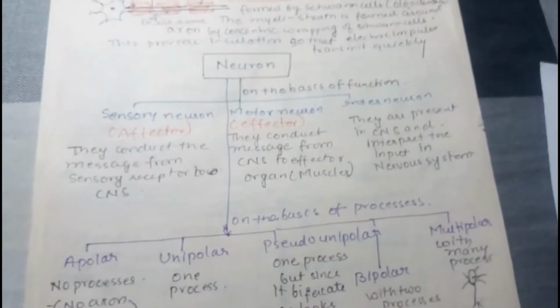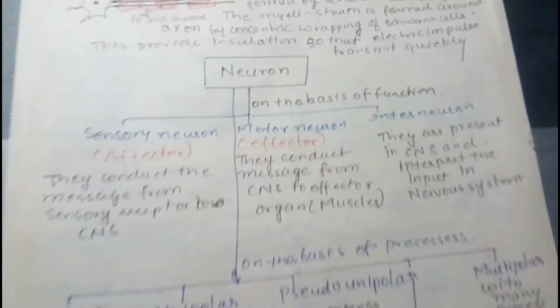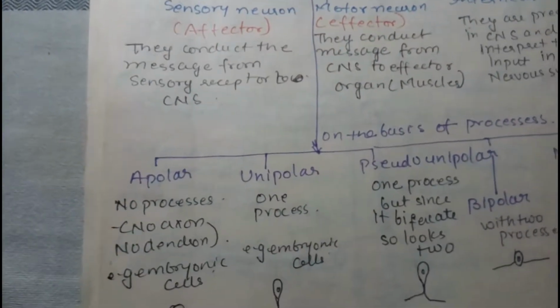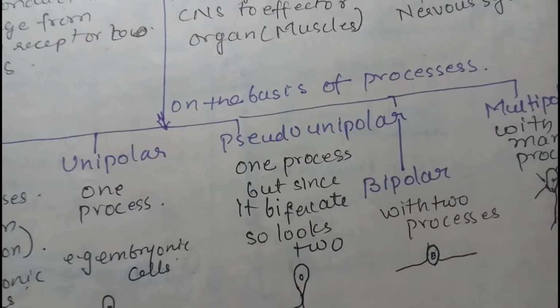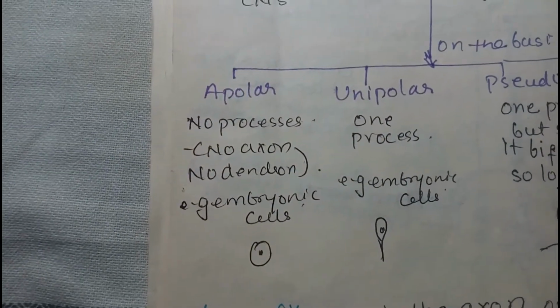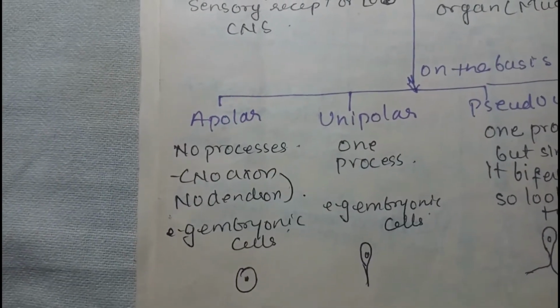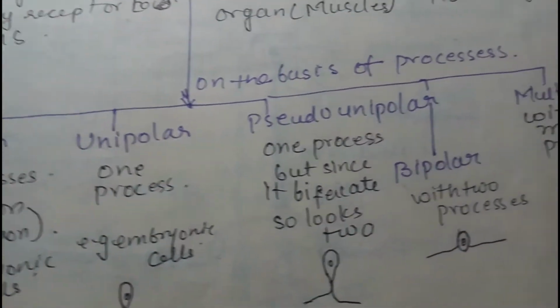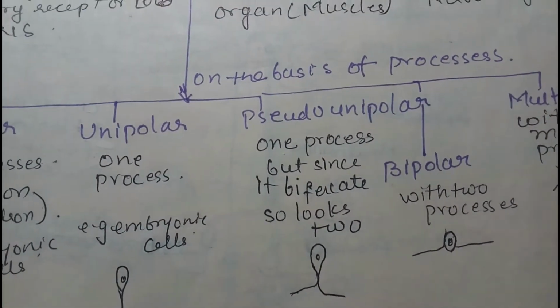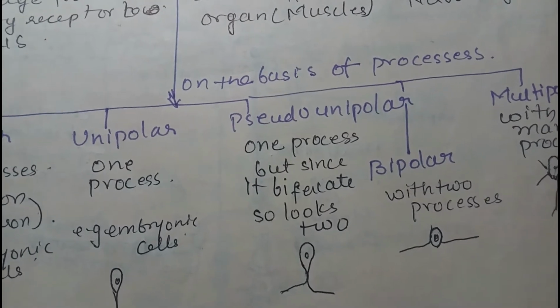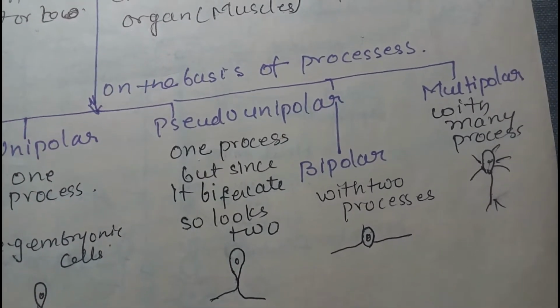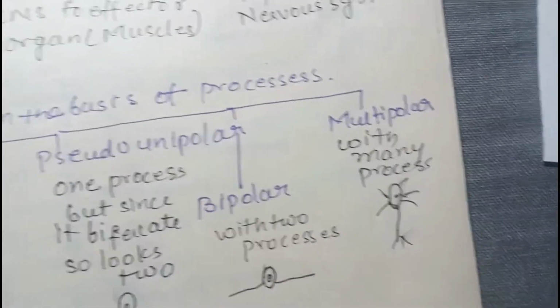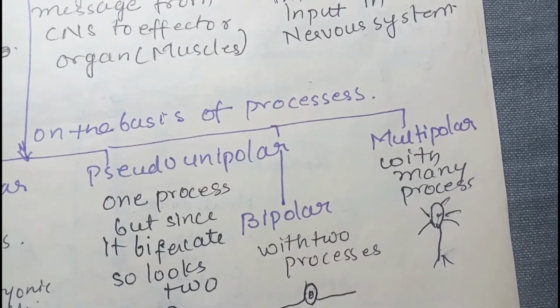Now on the basis of processes, the neurons are known as apolar, unipolar, pseudopolar, bipolar and multipolar. Apolar have no process, meaning no axon, no dendrites. Unipolar with one process. Pseudopolar with one process but looks like two because it bifurcates later on. Bipolar with two processes, and multipolar with many processes.